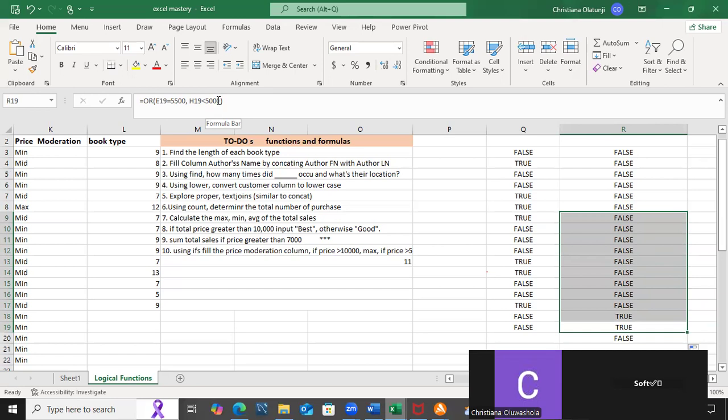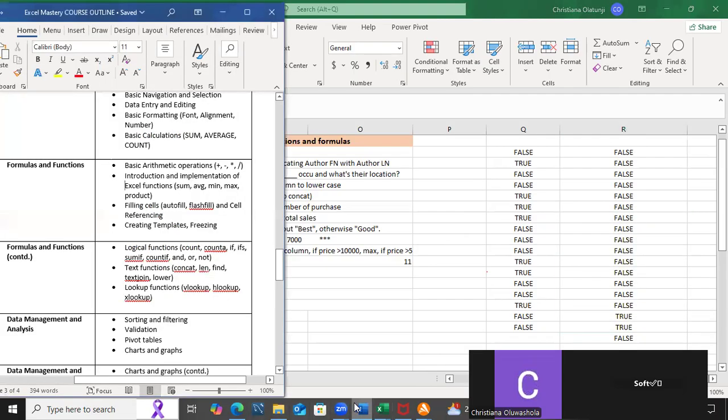So that is AND, OR. AND returns true if and only if all conditions are true. Then OR returns true if at least one condition is true. And we have NOT. NOT is the opposite of whatever we enter. Okay, so that's that one. AND, OR, NOT. We've done logical functions.